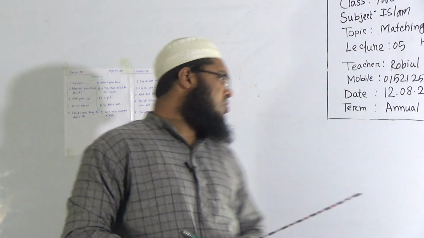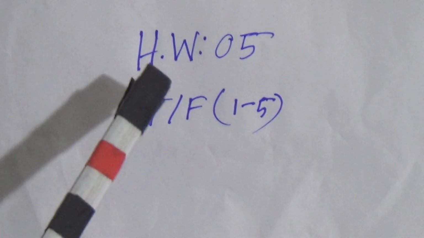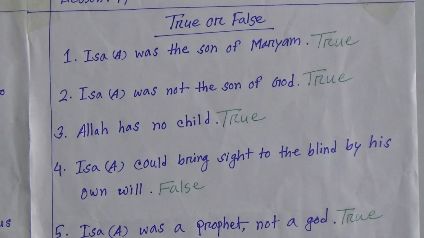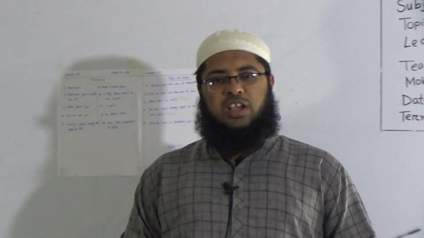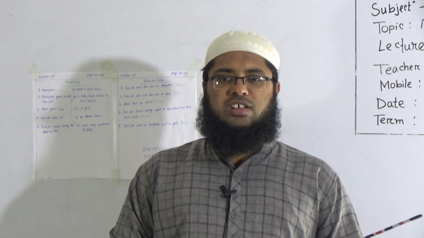My dear students, look at the board again. This is your SW number 5, and you will make SW at your home, true or false from 1 to 5. In this regard, only true or false. Okay, my dear students, that's all for today. I hope that you have understood our today's topic very clearly.